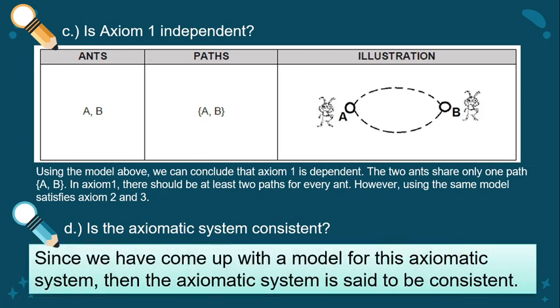Since, again, we have come up with a model for this axiomatic system, the axiomatic system is said to be consistent. And that's all.